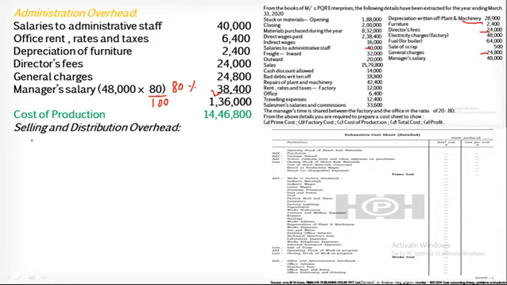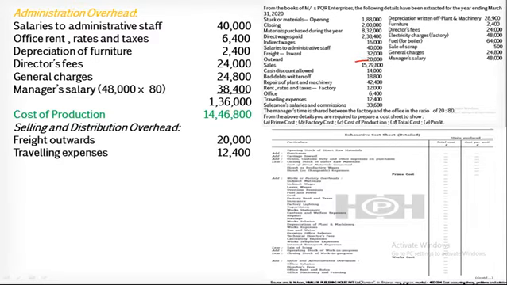Now the next point is selling and distribution overhead, which are related with the sales and distribution. So here the first item is freight outward, because the goods are going out, so therefore 20,000 rupees will be charged for freight outward. Next is traveling expenses 12,400, as we talked about on the very first slide.